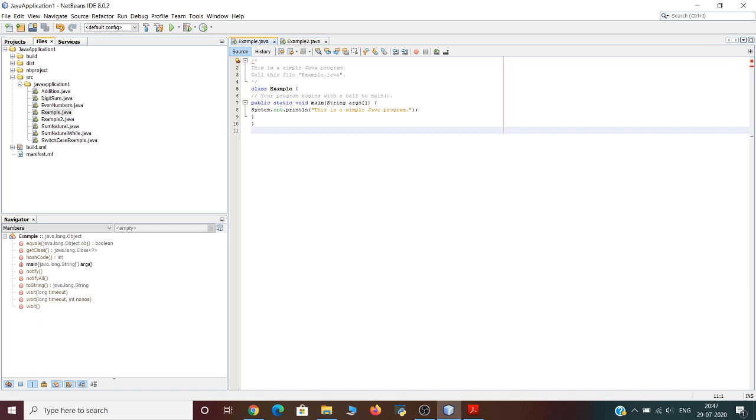In Java, all code must reside inside a class. So by convention, the name of the class should match the name of the file that holds the program. You should also make sure that the capitalization of the file name matches the class name. The reason for this is that Java is case sensitive.